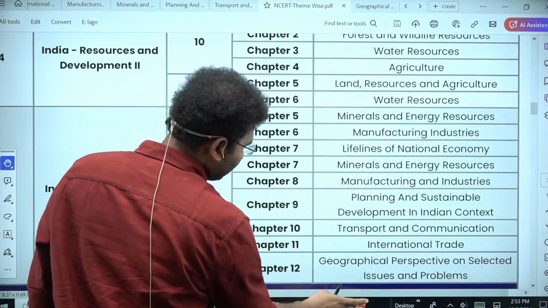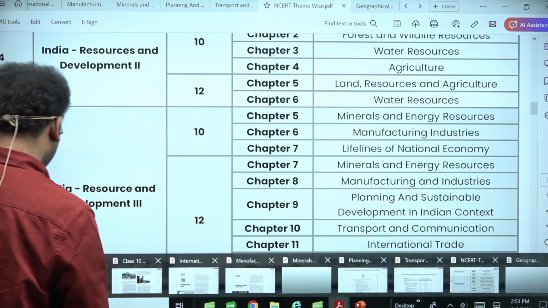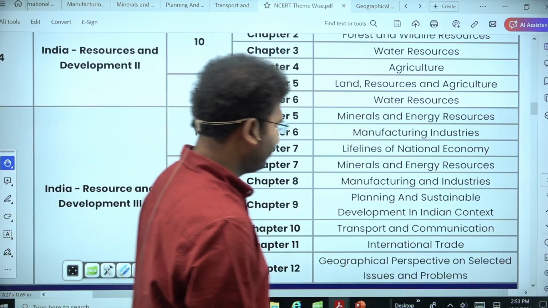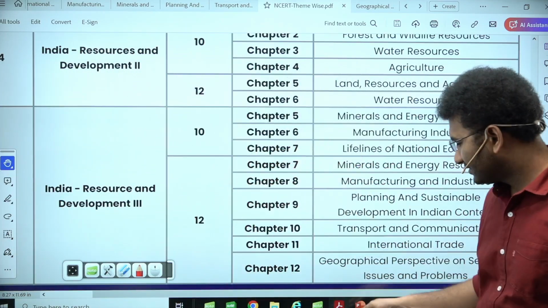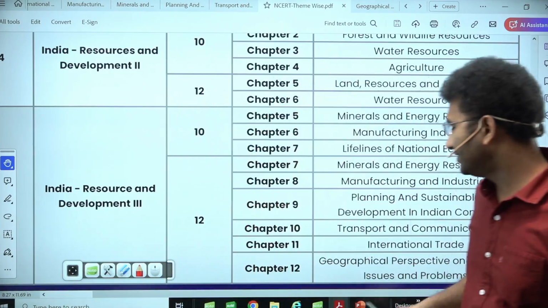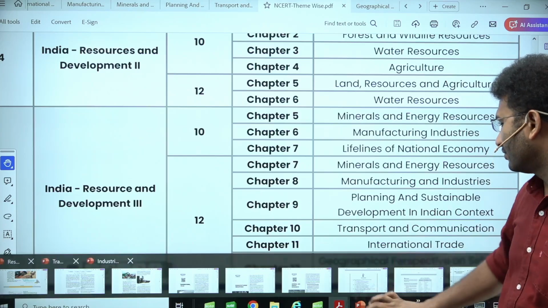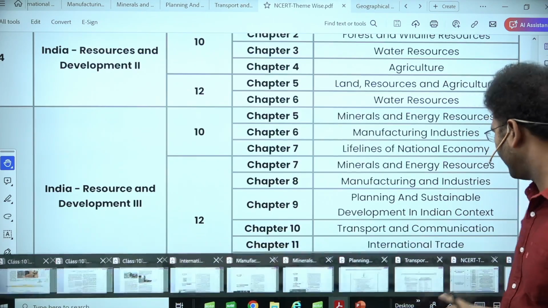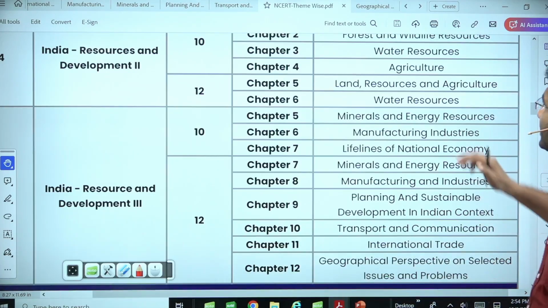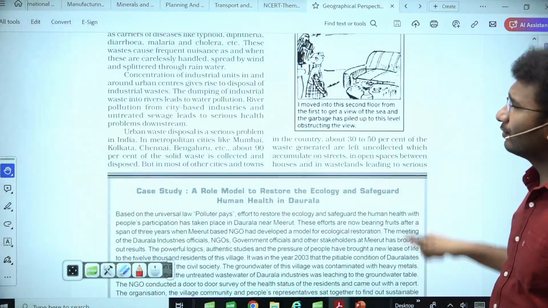Now come to the chapters themselves. Let me show you the chapters that you should be looking into. Number one, the first chapter and all of these are repetitions, I already told you. So we will look into these repetitions, and whichever is important, we'll look into. Now first, let's quickly complete the perspectives chapter itself. In this chapter on geographical perspective, I'll give you an overview of a particular perspective.